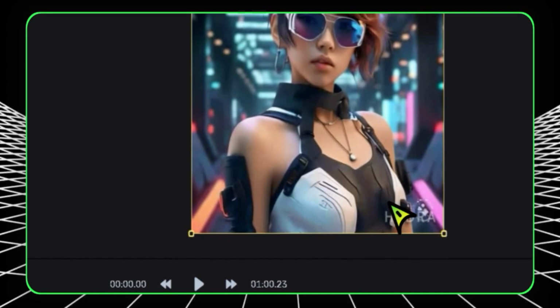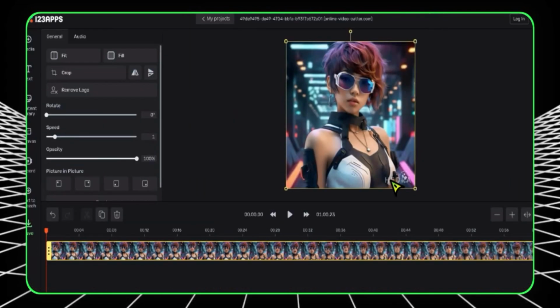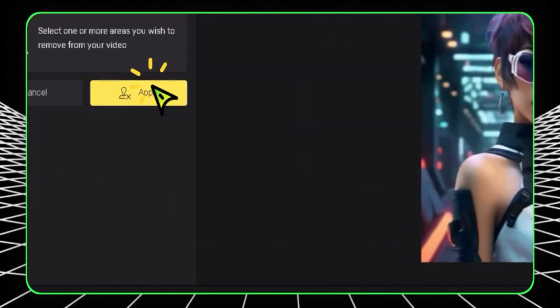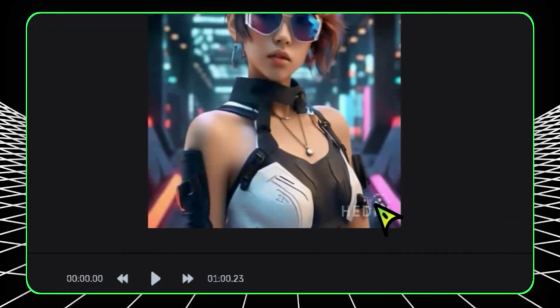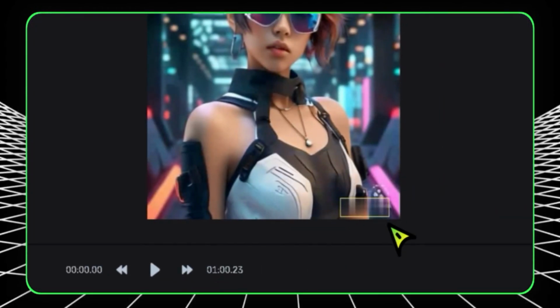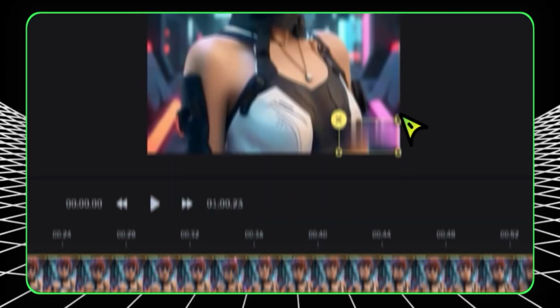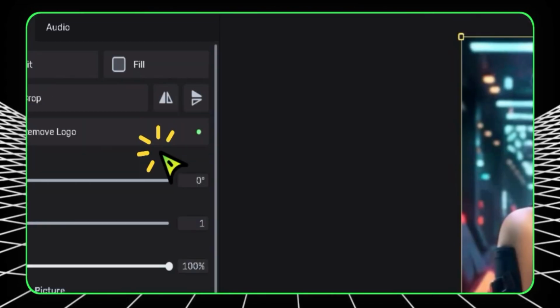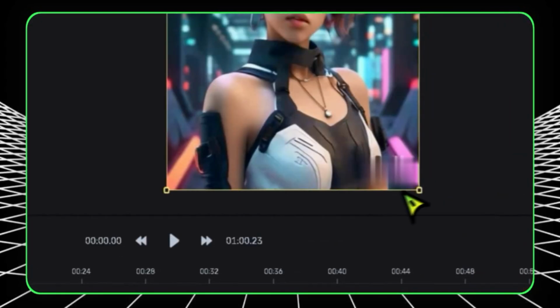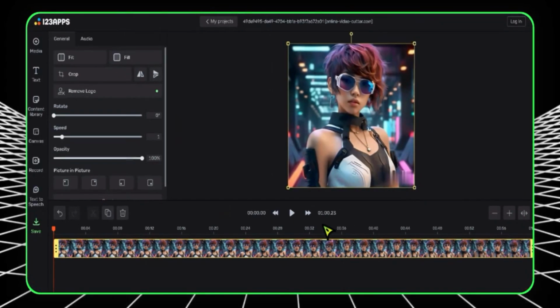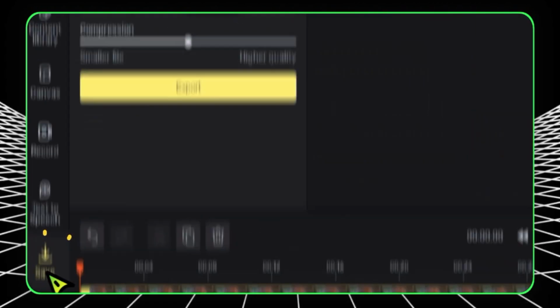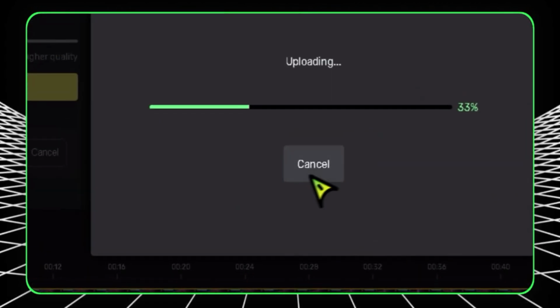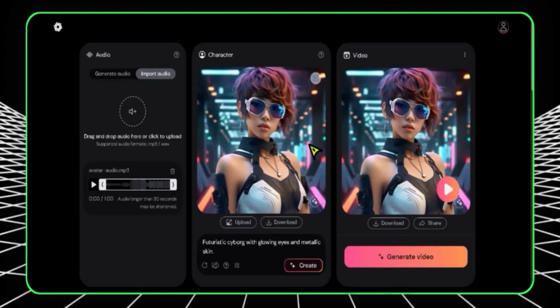You can see that our video is on the timeline. So go to this section where that is remove logo, select on that, and then go back to the video and select the portion of the watermark. Make sure that it's covering the watermark, and after you go to apply, then you can see that the logo is gone, the watermark is gone. Now if you want to save it, go to the save on the left over here, then click on the export button. Then you'll be able to export your video to your computer for free. This tool is actually free and anyone can use it.